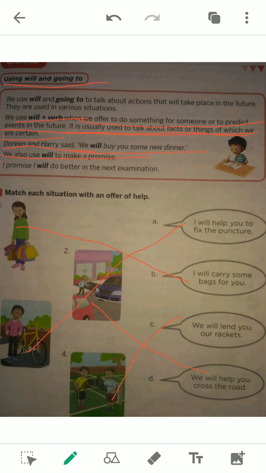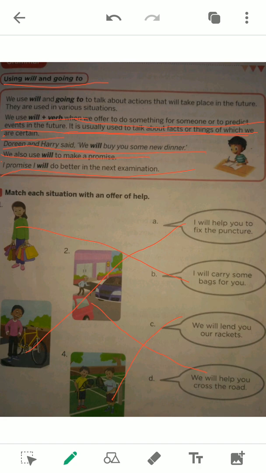I will do your homework. That means that I will surely do your homework. Okay, if I say I shall do your homework, that means I will do it in future, not that I am promising. I am not promising here. So let us take this example. I promise I will do better in the next examination. That means he is promising that he will surely do better in the next examination. So this is the case where, when I and we take will, it becomes a promise or surety, certainty.